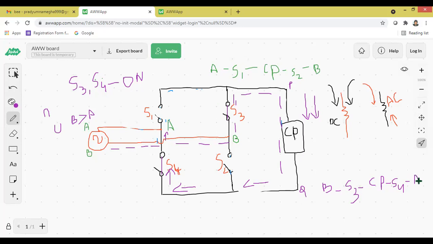So examiner will see two circuits, how the current is flowing, and then these two lines, A to S1 and B to S3. Okay, I'll provide the material later on, but I want the students who can write in their own words. Okay, I'll drop my email ID. Send to that email ID with your roll number you mentioned. You understand, write in your own words and then send it to me. Okay, so I will show you the animation of this one, the rectifier. So let me share this one. Let us go back to this particular slide.